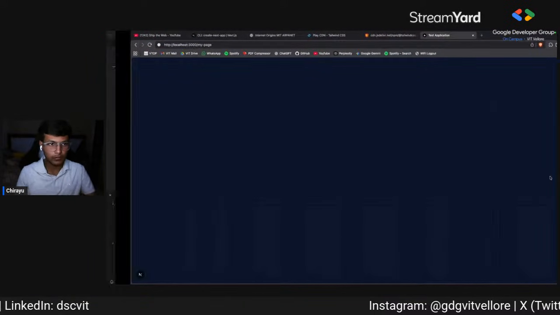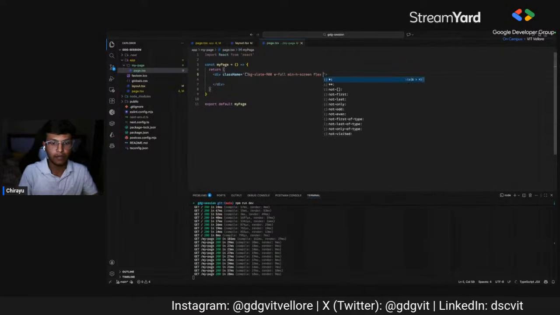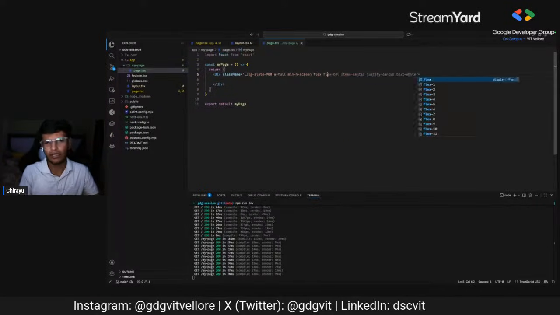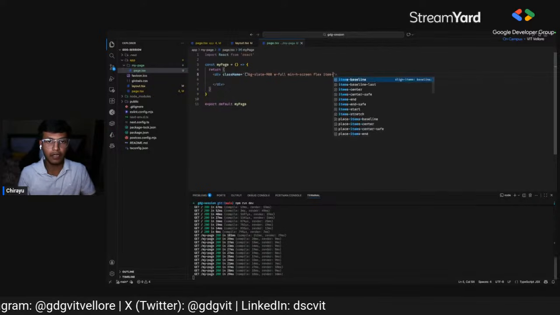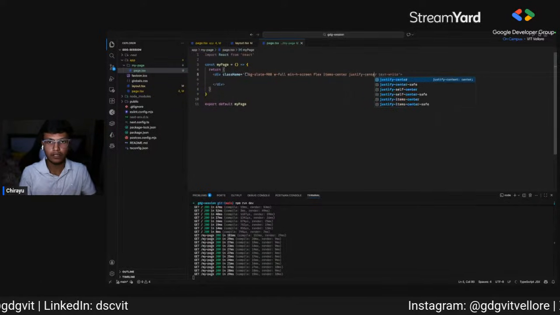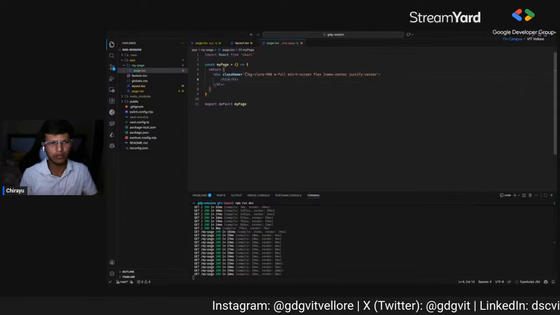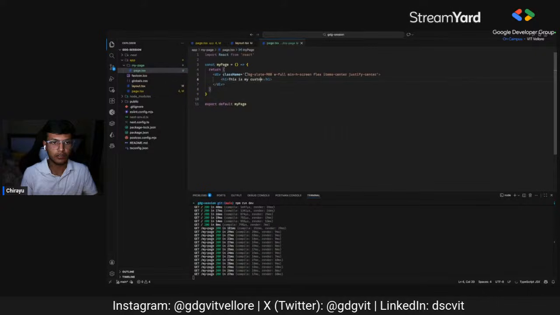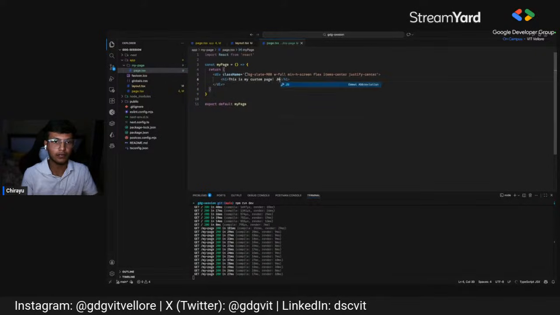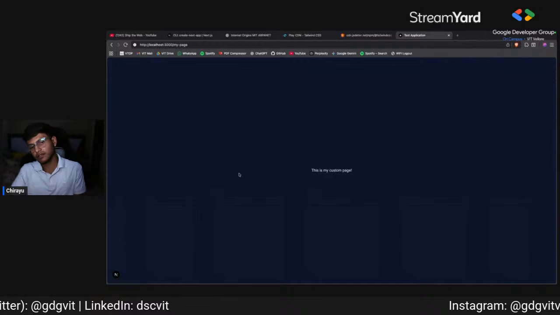Okay, so we have our page set up, and then we'll define it as flex. Let's keep it flex-row, and then items-center, justify-center, and then we'll have an h1 element inside this. This is my custom page. So we have this custom page here.